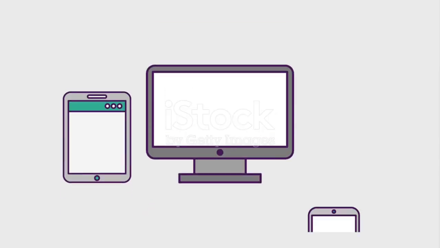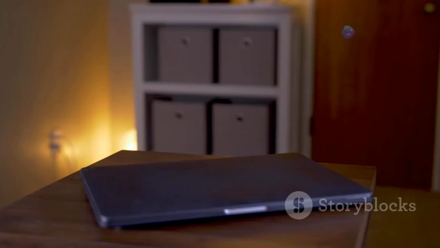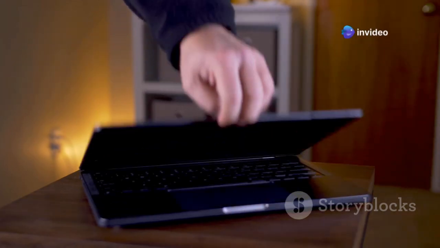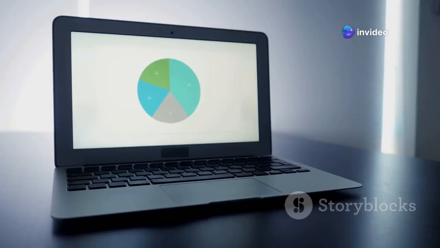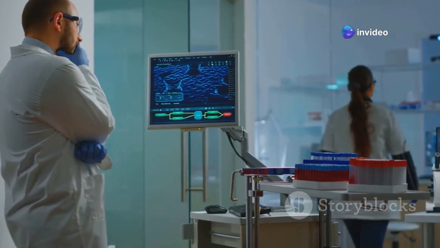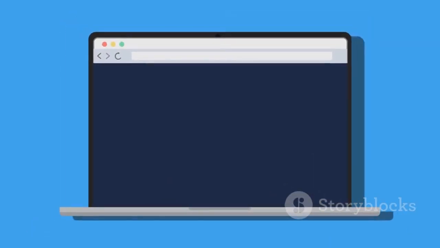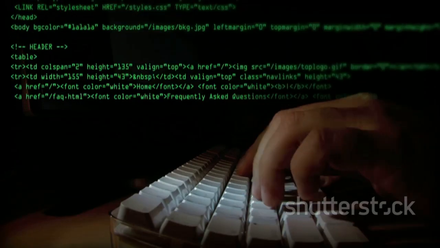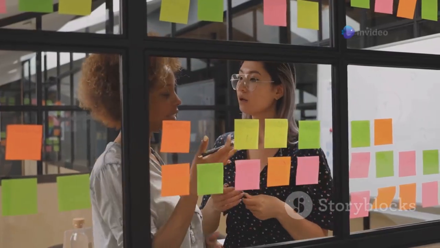Want to build a website? Python can help. It powers popular websites like Instagram and Spotify. Interested in analyzing data? Python is your friend. It's a favorite tool for scientists and analysts. Love automation? Python is here to help. Automate boring tasks and save time. With Python, the possibilities are endless.